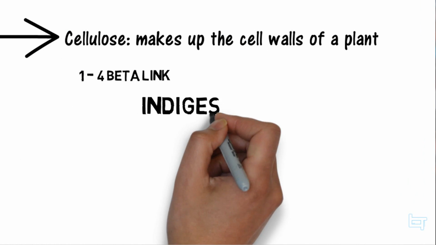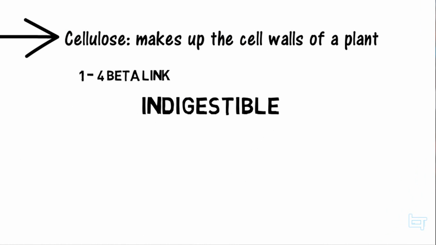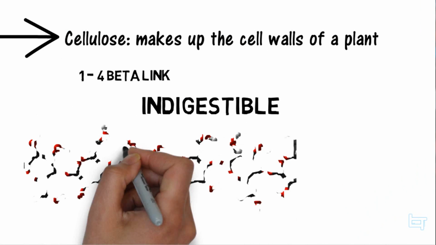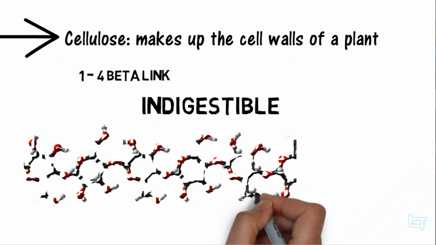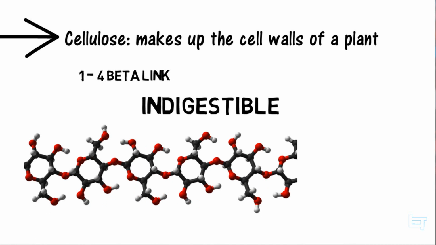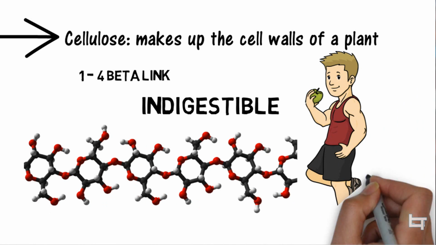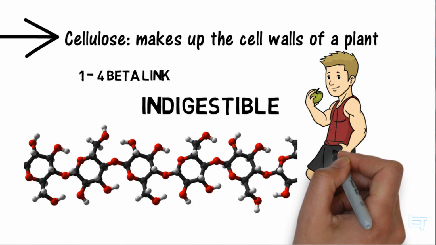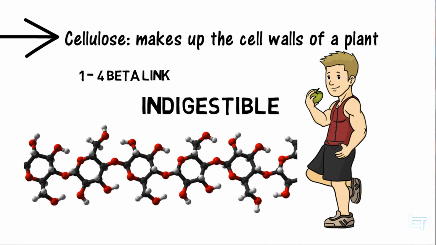Further, cellulose is really strong, so it's hard to break down, and that's why it's indigestible. So for example, fiber is made up of cellulose, and apples contain fiber. So when I eat that apple, I don't really digest the fiber. It passes through my digestive system, taking what it can along with it. Basically it pulls everything down and then it comes out of my body through, you know where.